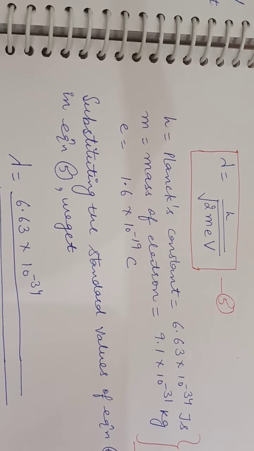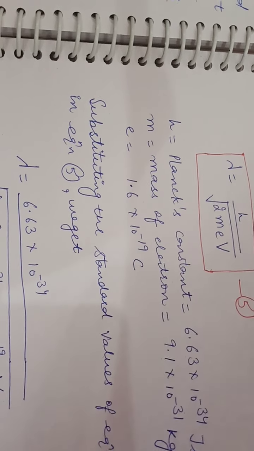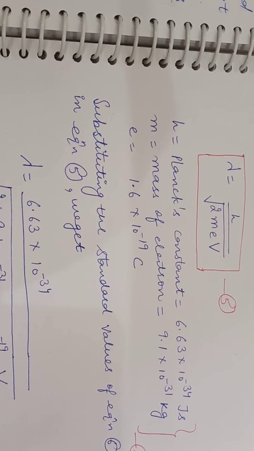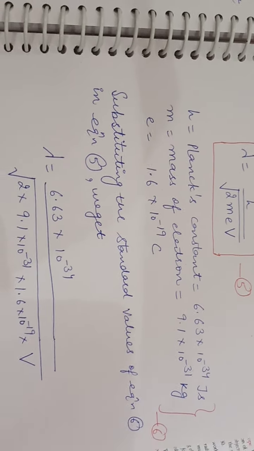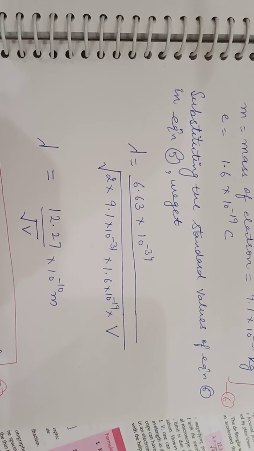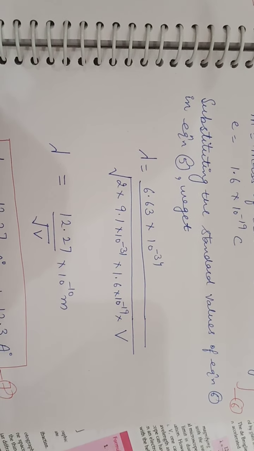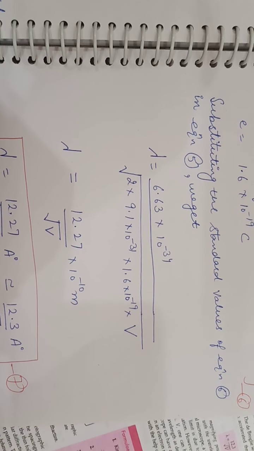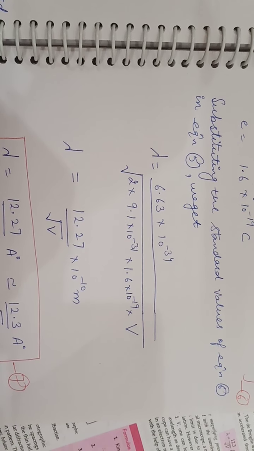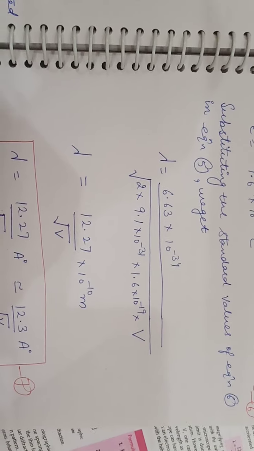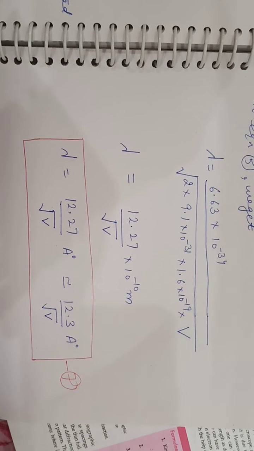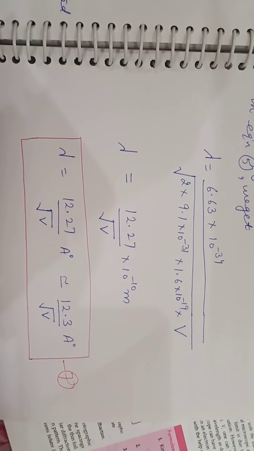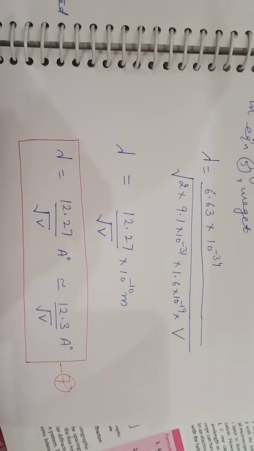By substituting the value of h, that is Planck's constant, mass of the electron and charge of the electron in equation number 5, we get the last expression for lambda, that is wavelength, is equal to 12.27 upon under root V into 10 raised to power minus 10 meter. In angstrom unit, lambda is equal to 12.27 or 12.3 upon under root V angstrom.